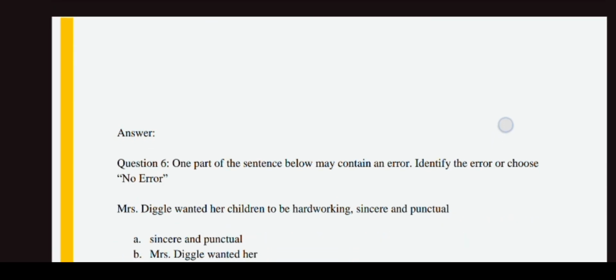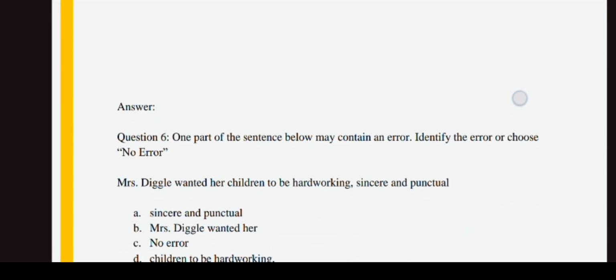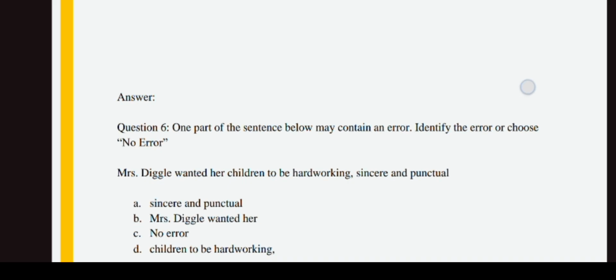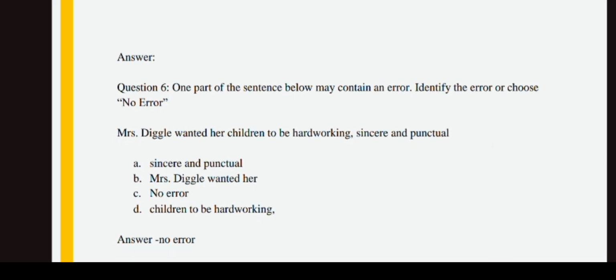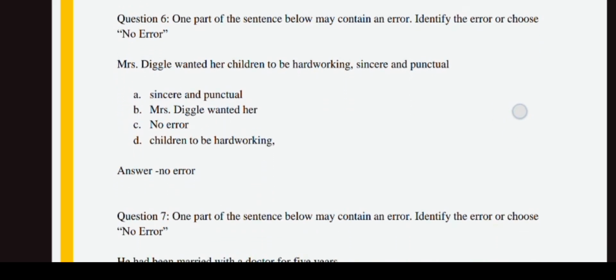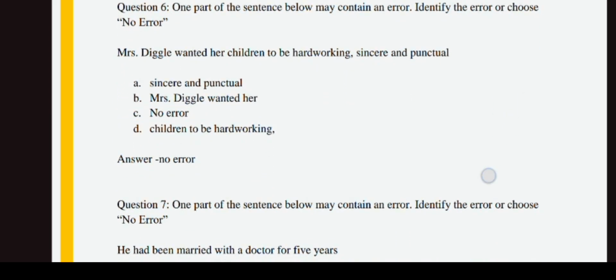Then coming to the sixth question: Mrs. Diggle wanted her children to be hardworking, sincere, and punctual. Which part of the sentence contains an error? There is no error, because they have given "wanted her children" with the correct structure. So there is no error in the question.